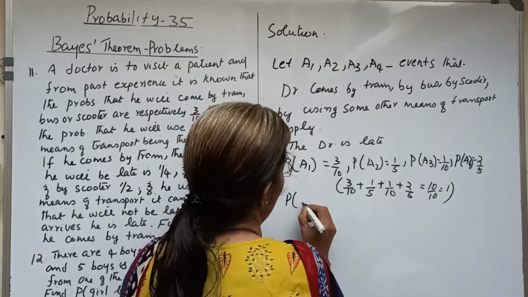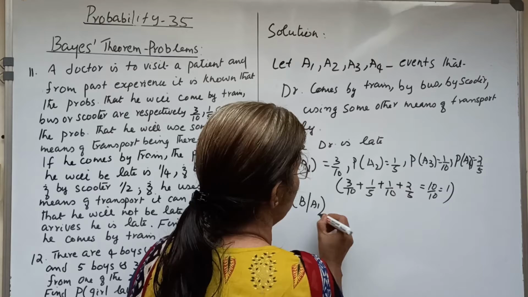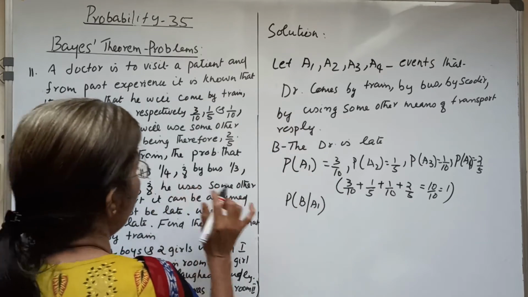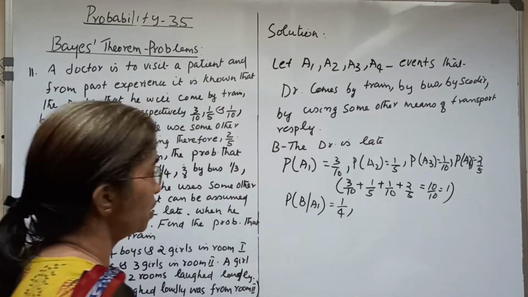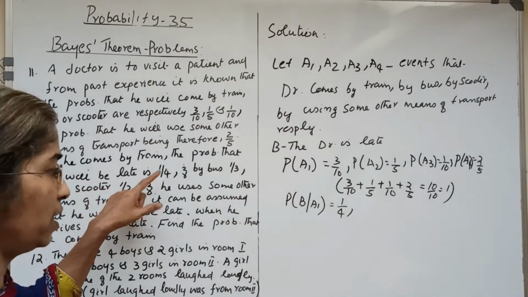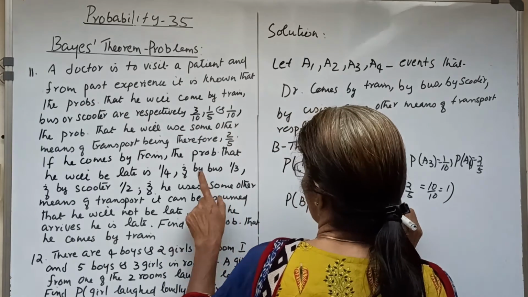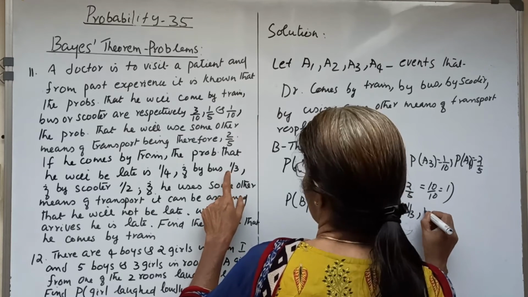Now we can write the probability under the condition he comes by train, the doctor is late. It is given that 1 by 4. If he comes by train, the doctor is late with probability 1 by 4. So P of B given A1 is 1 by 4. P of B given A2, by bus, the doctor is late, it is 1 by 3.